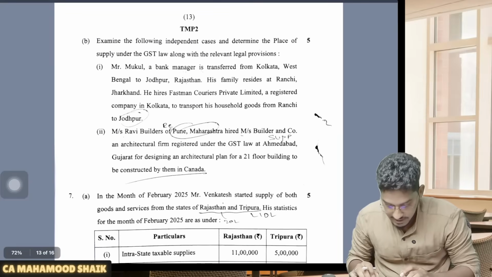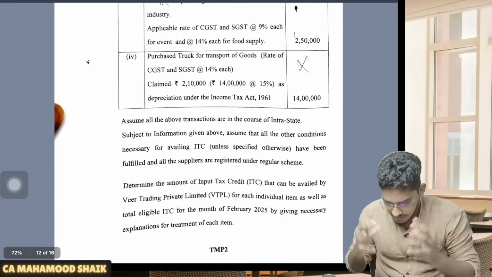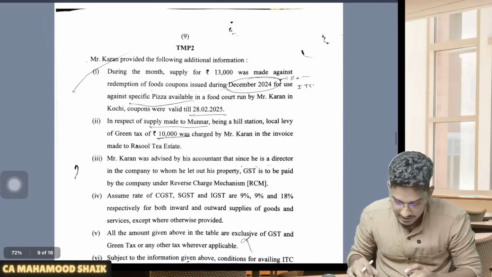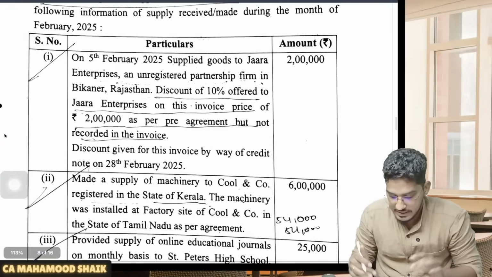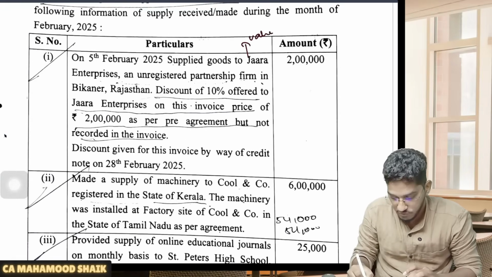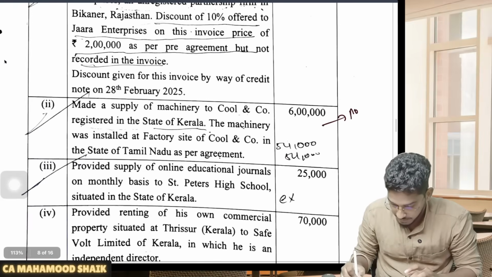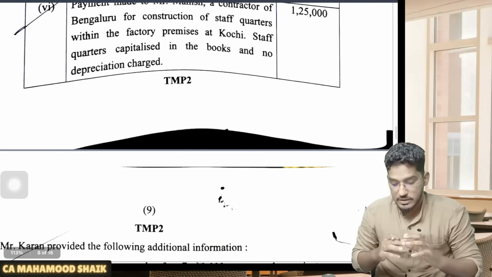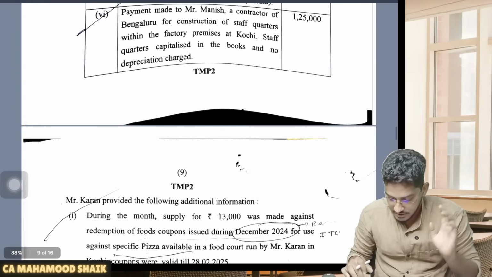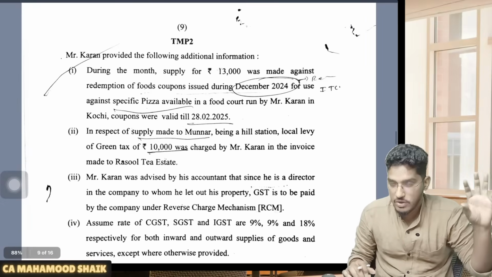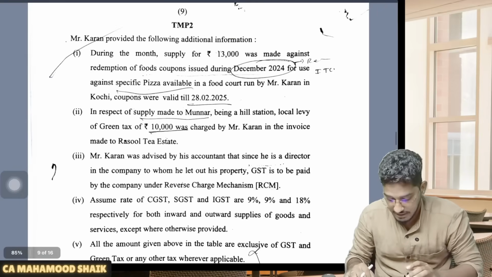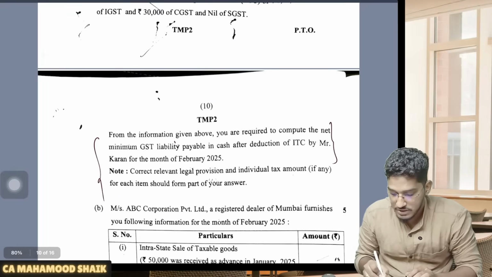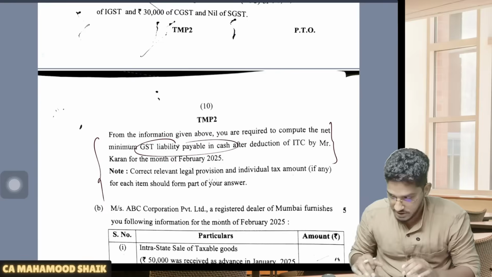Now if we talk about the descriptive part, I will give you grossly from where all the questions have been tested. As usual, the first question is regarding the calculation of tax liability, where they have linked various provisions relating to value of supply, place of supply, exemptions and RCM related provisions. It is a comprehensive question where they have covered input tax, time of supply, exemptions, everything. Finally, they have asked you to calculate the GST tax liability which is required to be paid in cash.